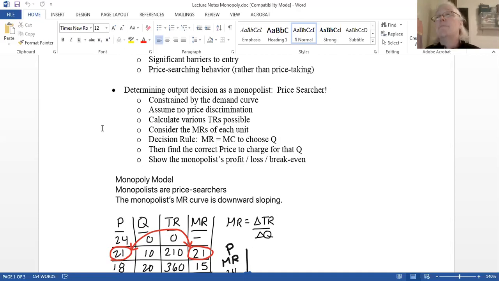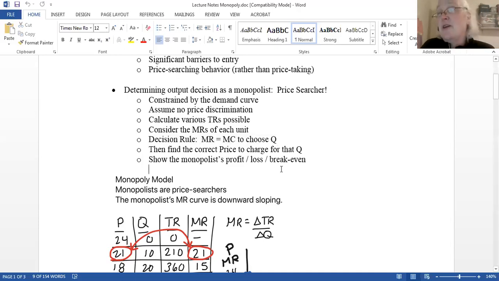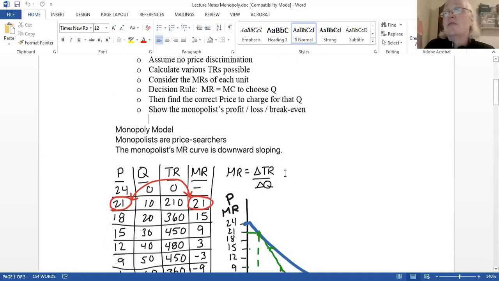All right. So the decision rule right here is find MR = MC, determine Q, go back up to ATC. Sound familiar? It is. It's very familiar, just like perfect competition. The only difference is now the shape of the MR. Okay. So then find the correct price and then determine profit or loss. All right, so here we go.